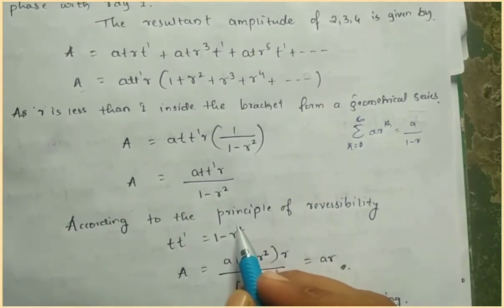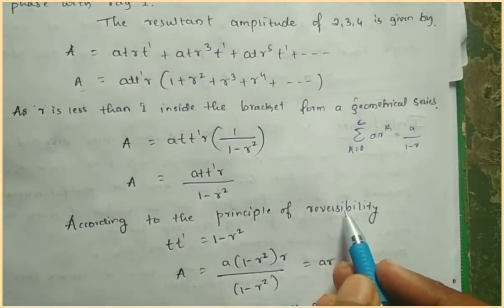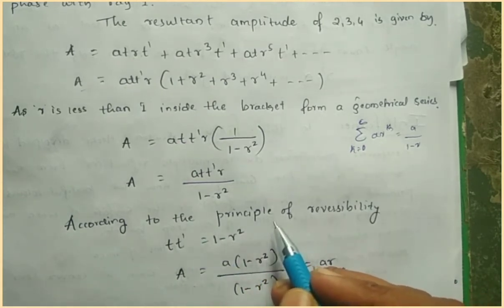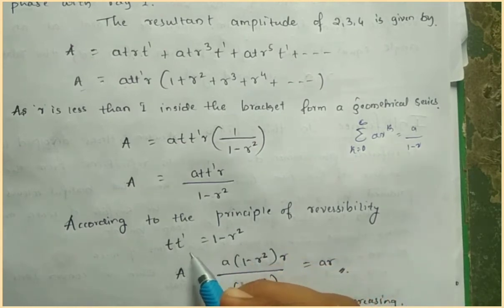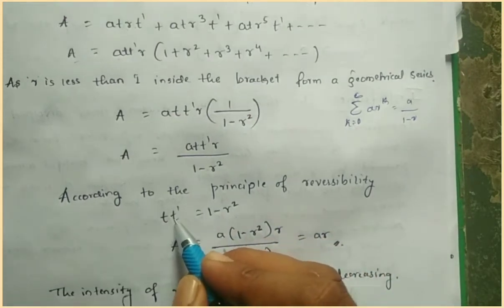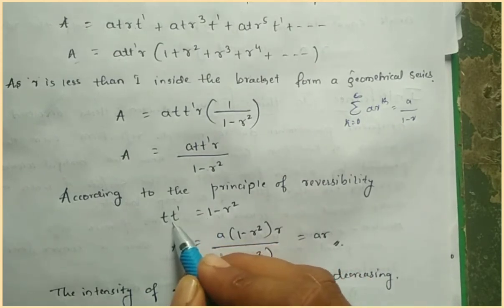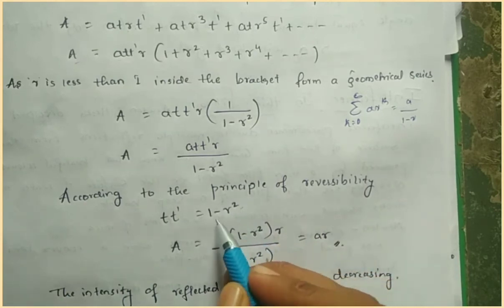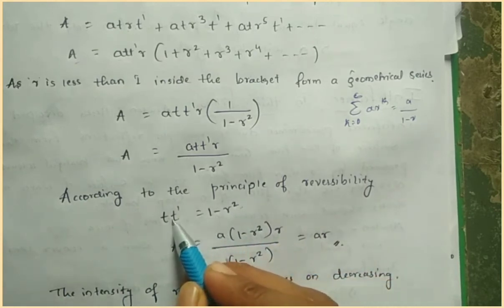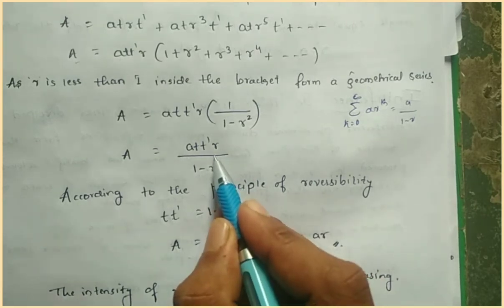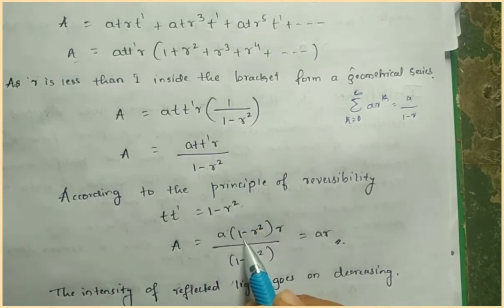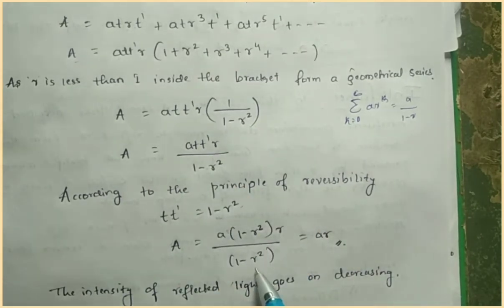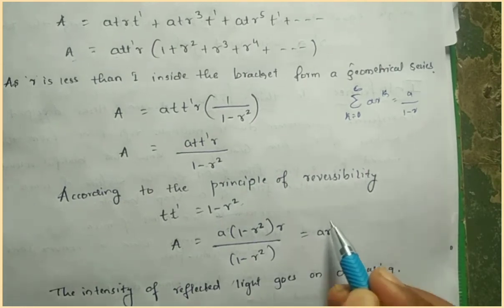According to the principle of reversibility, which you learned in the Stokes theorem, for reflected and transmitted light, T dash equals 1 minus R squared. Putting this T dash value in the above equation, A equals A into 1 minus R squared into R divided by 1 minus R squared, which equals AR.